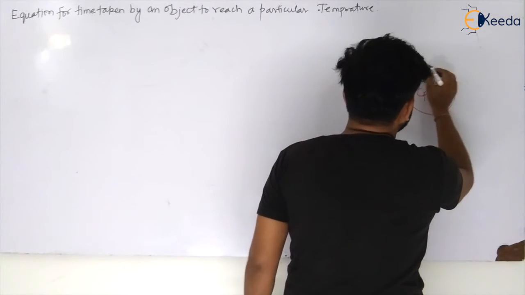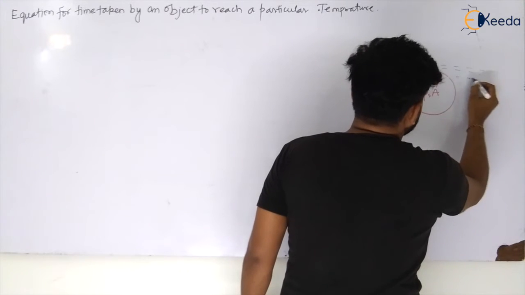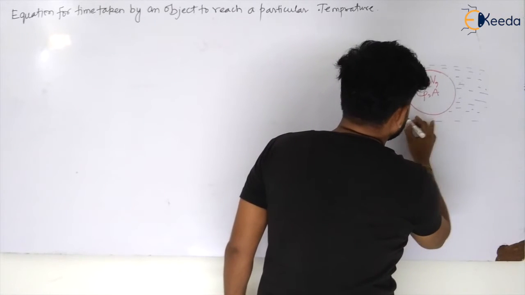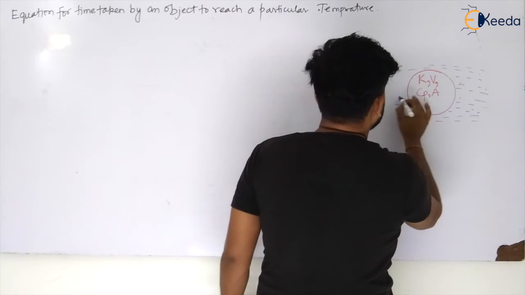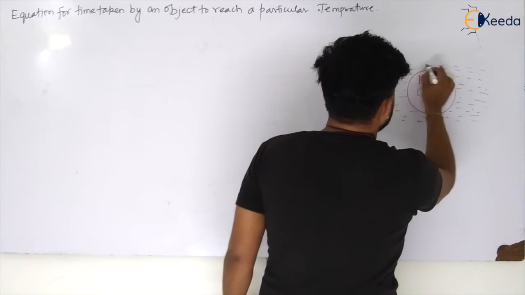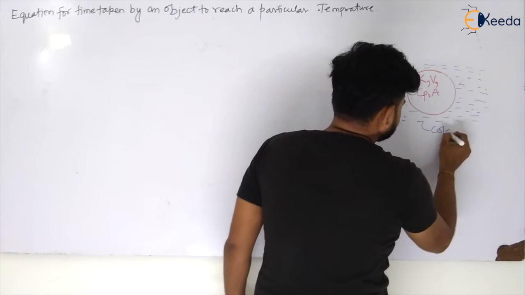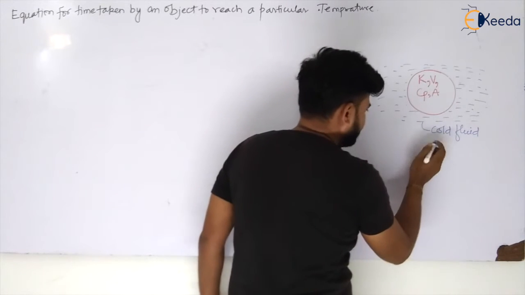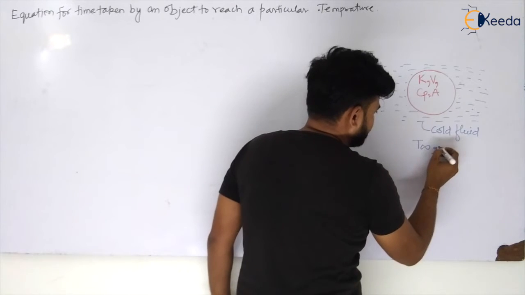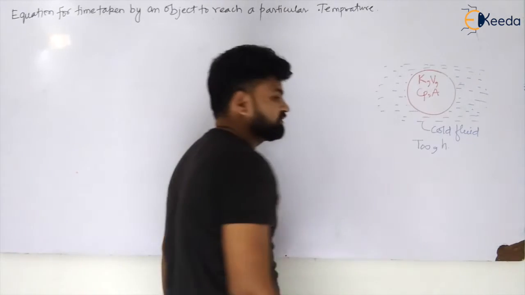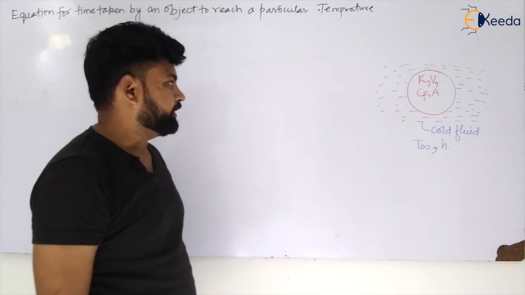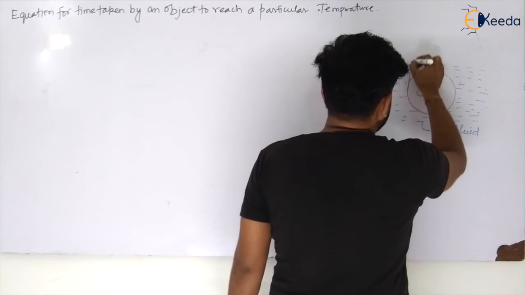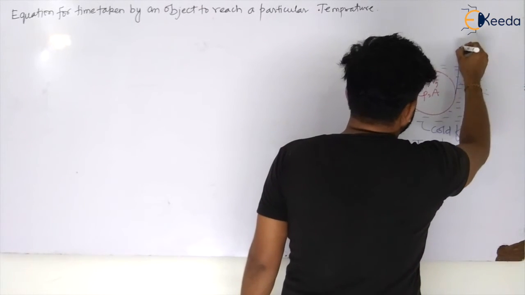is surrounded by a cold fluid. This object is surrounded by cold fluid, my dear students. So let us say cold fluid is there outside, having temperature T infinite. We have already taken this, and heat transfer coefficient h, my dear students. Okay. Now let us also consider that this is the diameter of this object.